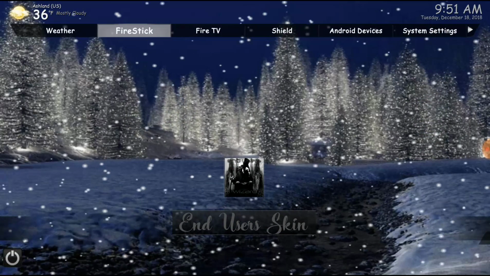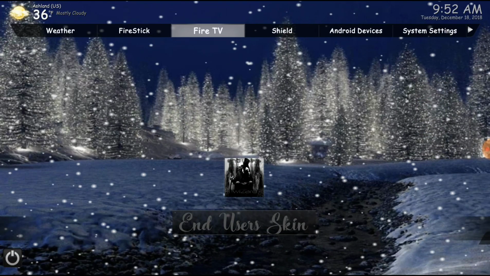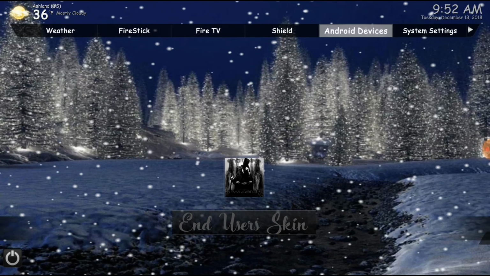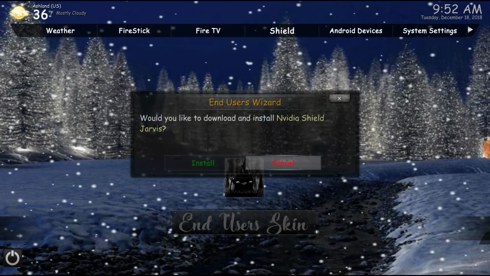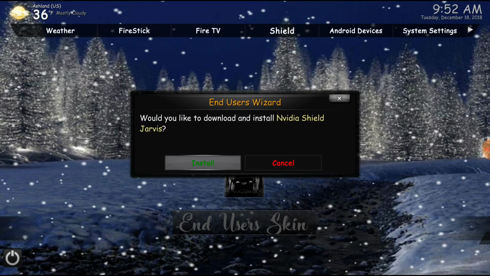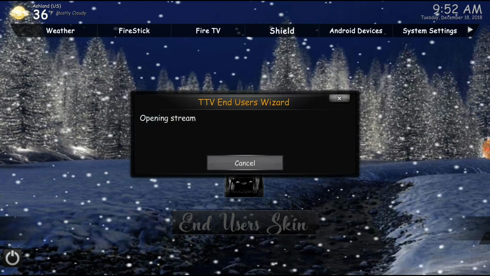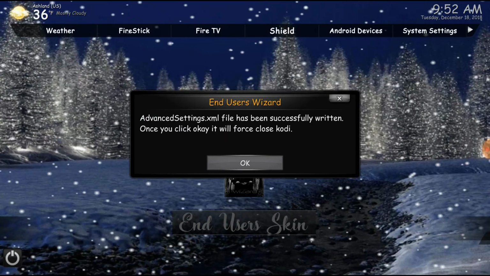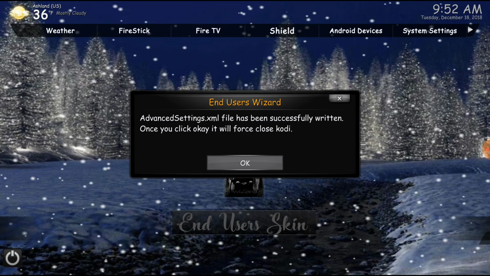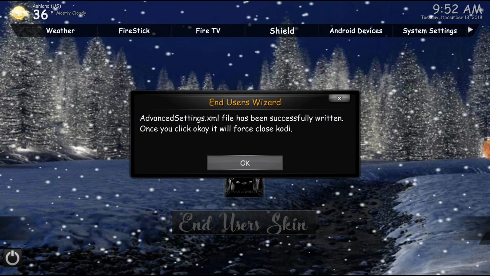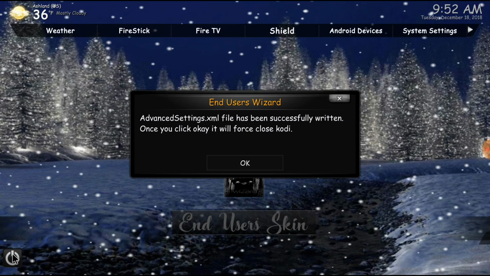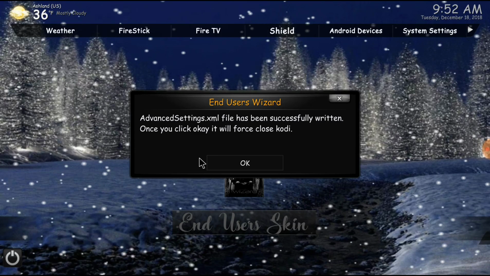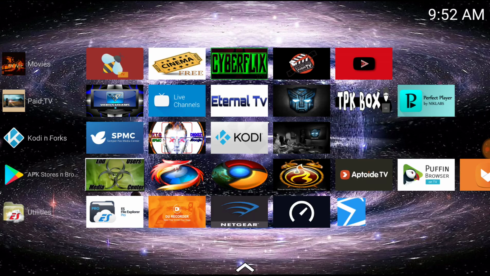Now up here, you got your Fire Stick, your Fire TV, your Shield, and your Android devices. Pick whichever device that you're on. Shield. I'm going to install the NVIDIA Shield Jarvis. This installs your advanced settings. On the Shield, once I click this OK, it's going to force close. On Android devices or anything else, you'll write your file, and then you'll go down here, and you'll hit this power button. So now I'm ready for a player.